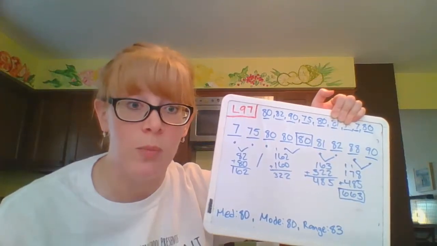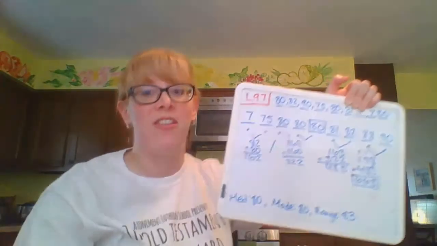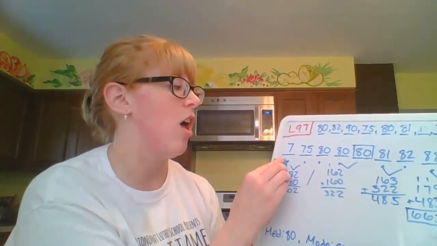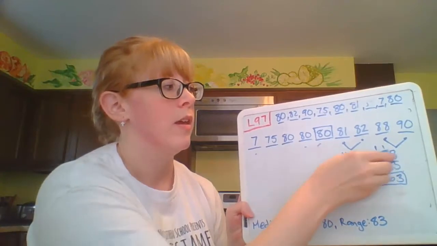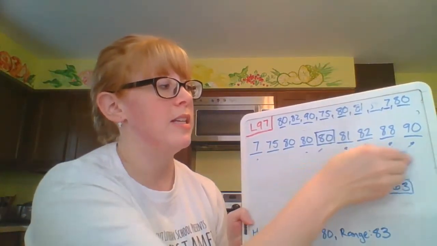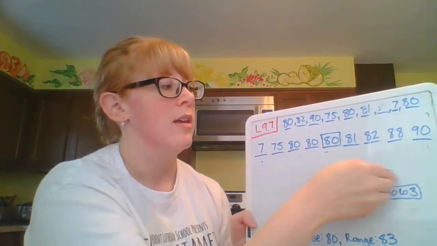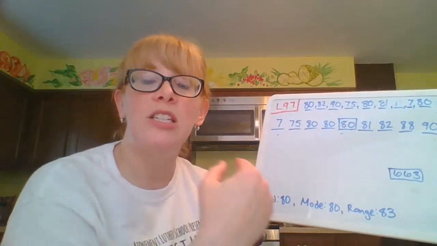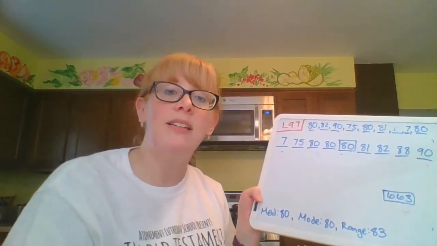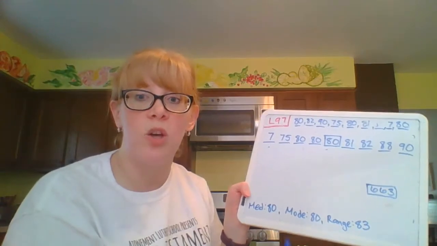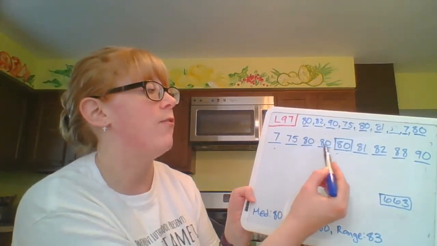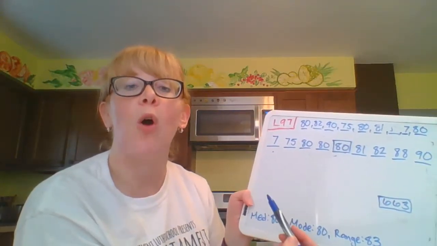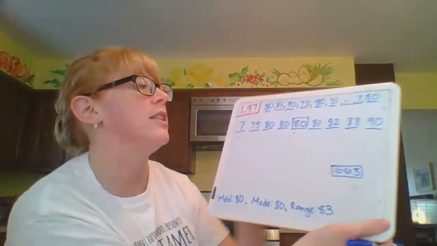I had to take a quick look at my notebook to make sure that's the answer I got the first time I was practicing this problem. All right, so I'm going to erase all of my work right here. 663 is the total for that data set. That's not my average. So I need to take that sum and divide it by the number of scores. So we had 9 assignments, 1, 2, 3, 4, 5, 6, 7, 8, 9. 9 assignments, and the total for all the points scored in 9 assignments was 663.